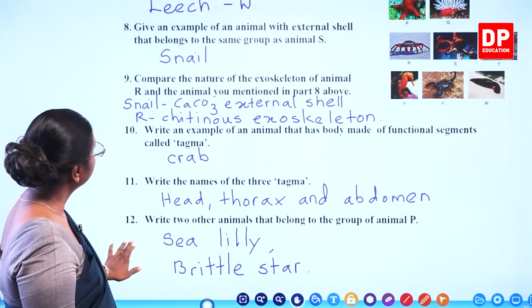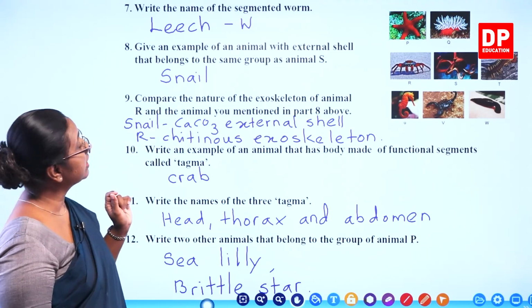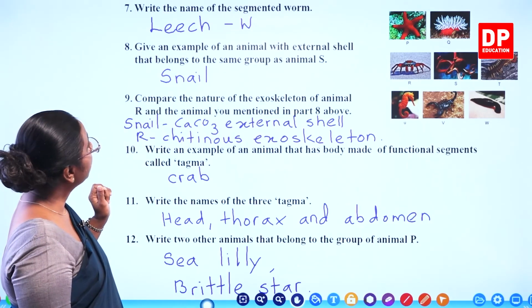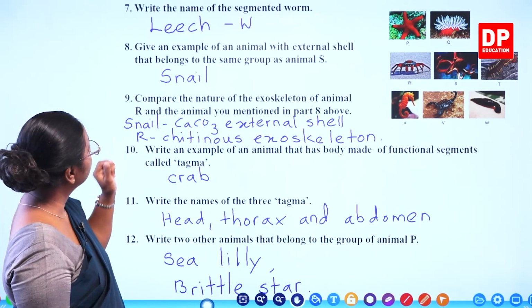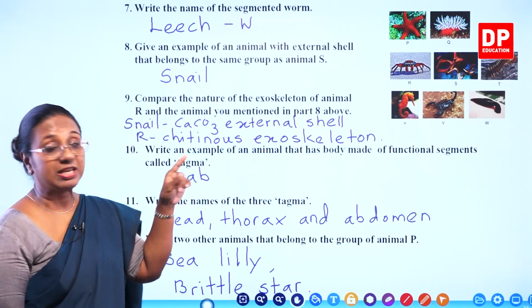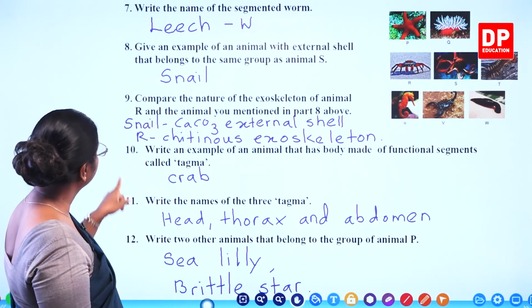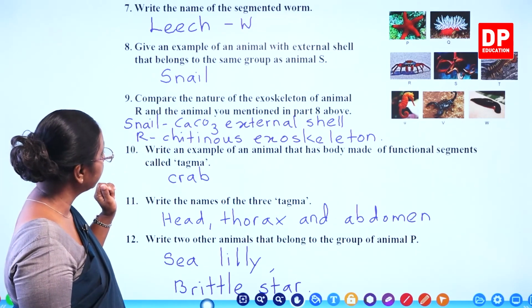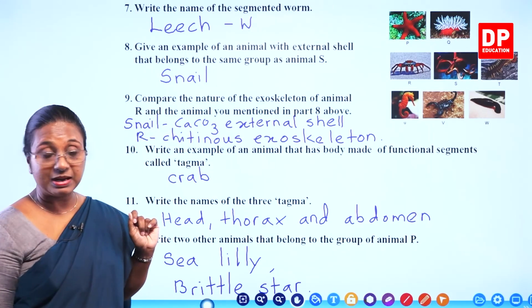If I read the answers again, write the name of the segmented worm, that is leech, that's W. Give an example of an animal with external shell that belongs to the same group as animal S, that is snail, because S is octopus, a mollusk. And compare the nature of the exoskeleton of animal R and the animal you mentioned in part 8 above.